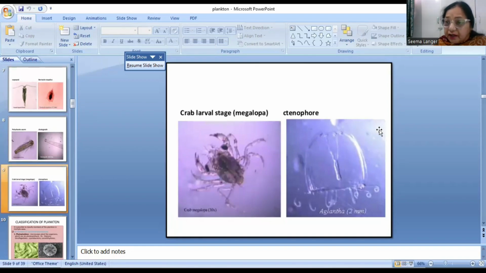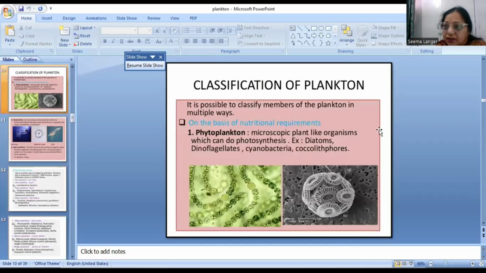So if we see the adult crab, it is not planktonic. It is nektonic in nature because adult crab is free swimming. But the larval stages of many of the organisms like crabs, or many mollusks, they are planktonic in nature, whereas the adults are nektonic, they are free swimming.